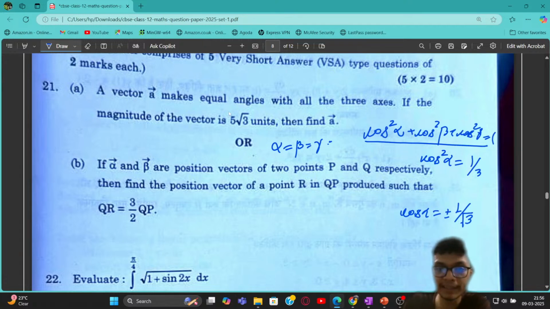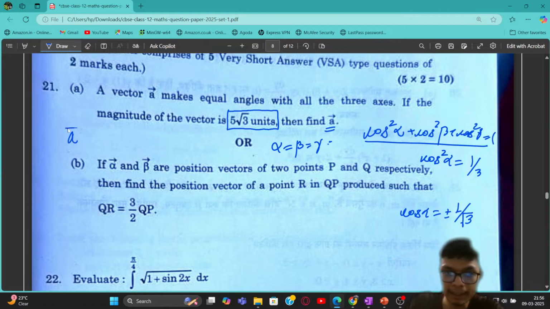And it is said that the vector has a magnitude of 5 root 3 units. So I have to find that particular vector. Very simple, straightforward problem. I know that any vector can be written as